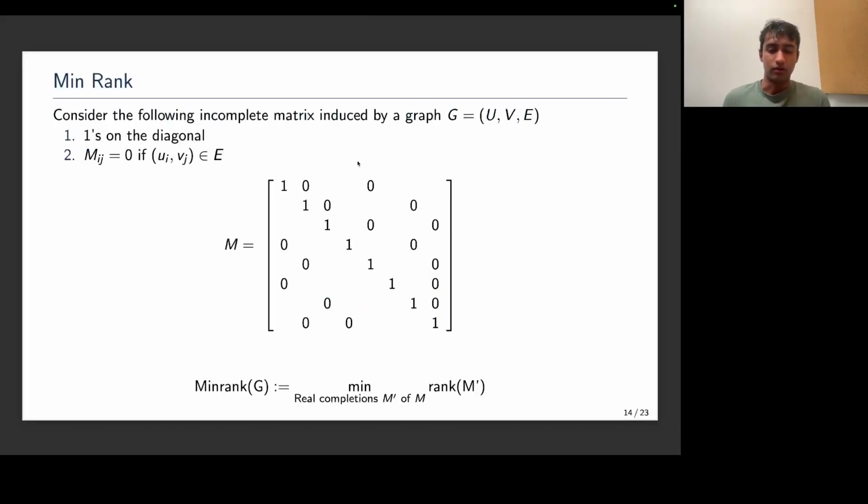Here's the definition of the min rank that I promised earlier. I'm going to fix some graph G, let's say it's a bipartite graph, and I'll consider the following incomplete matrix induced by this graph. It'll have two properties. The first is that there are entirely ones on the diagonal, and the second is that the ij-th entry of this matrix will be 0 if the corresponding pair of nodes has an edge between them, between u_i and v_j. And then the min rank is defined as the minimum rank over all real completions of this matrix M.